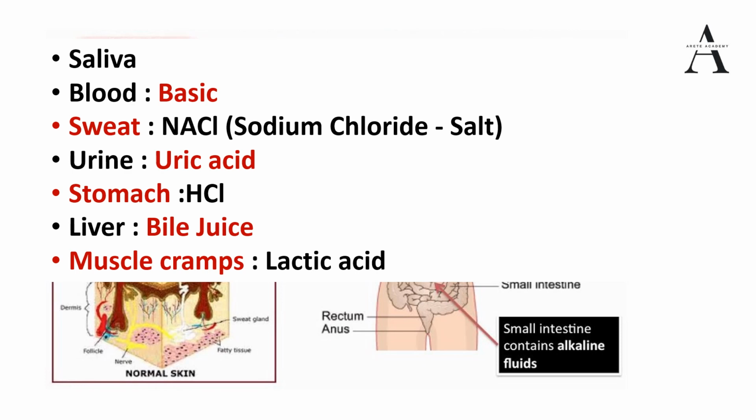And muscle cramps, yes, this question has also been asked by UPSC again and again. Why do we get muscle cramps? Muscle cramps occur when we feel pain after exercise. That is because lactic acid is not broken down in our muscles. That's why it is said that we should breathe properly while exercising, and whenever we take a hot water bath we feel some relaxation. Why? Because then oxygen circulation within the body increases, and because of that increased circulation, lactic acid is broken down. So this was the information related to bodily fluids.